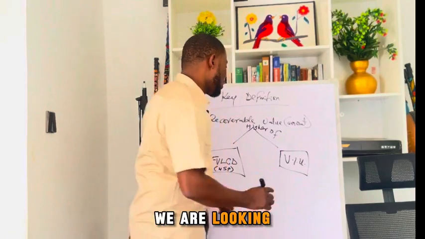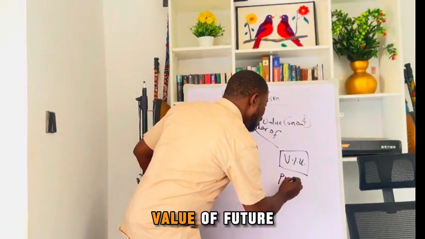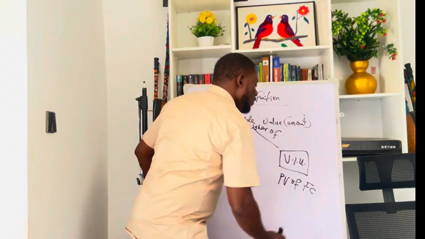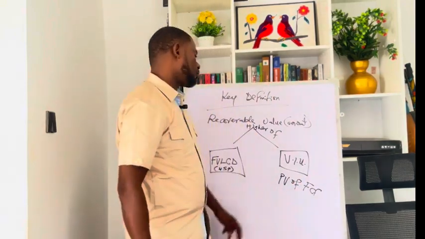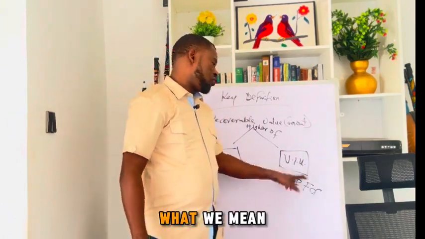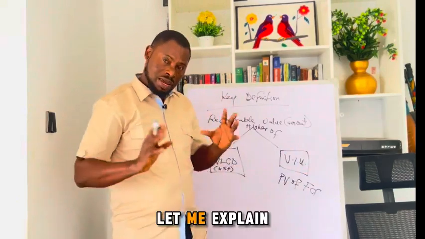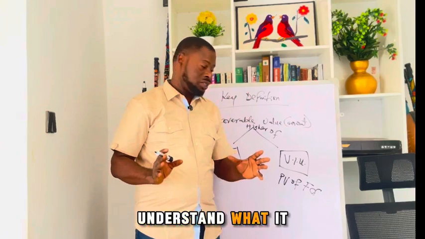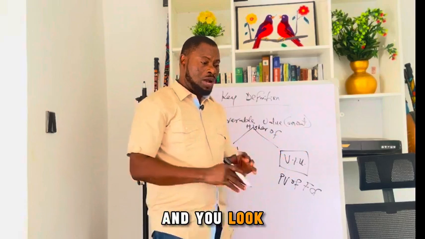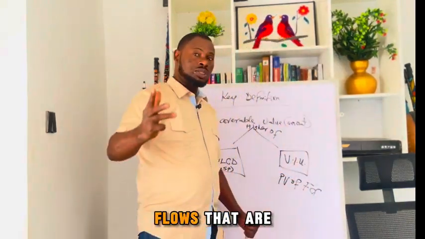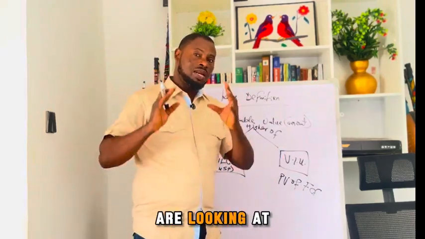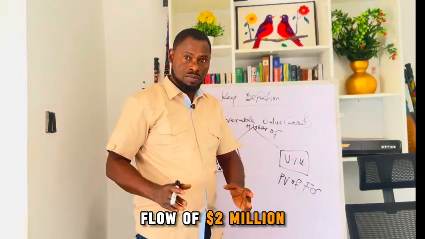Then on this side, we are looking at the present value of future cash flows. So this is what we mean by value in use. Let me explain this very briefly so that you understand what it means. Now, if you take an asset and you look at the cash flows that are expected to recoup that asset, next year you are looking at maybe cash flow of $2 million.